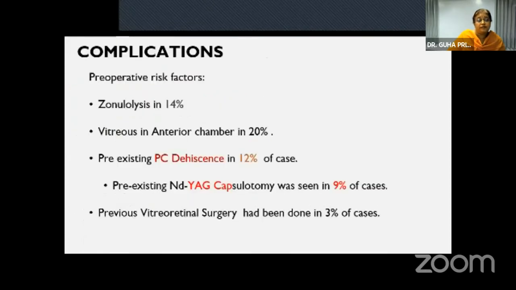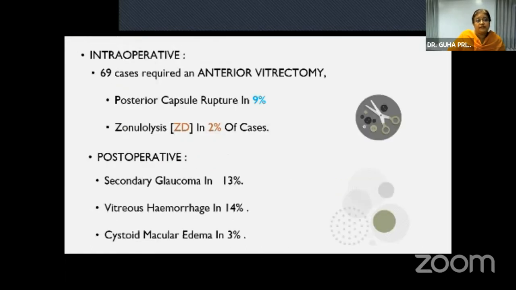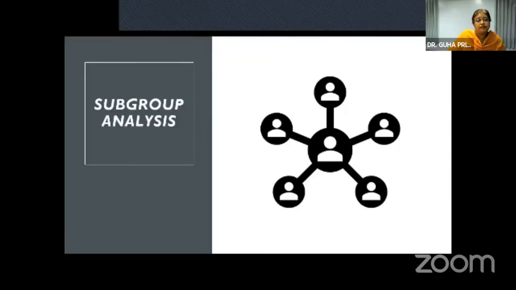And the complications: pre-operative risk factors were zonular lysis, vitreous in the anterior chamber, and pre-existing PC dehiscence in 12%. Intraoperatively, 69 cases required an anterior vitrectomy, and post-operatively there was secondary glaucoma in 13%.